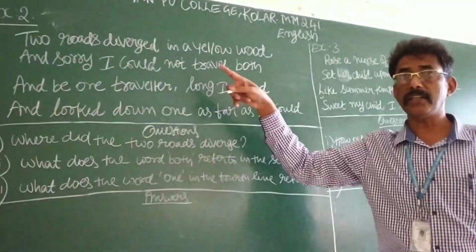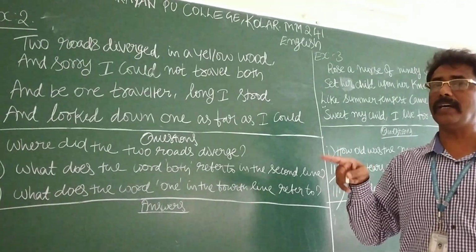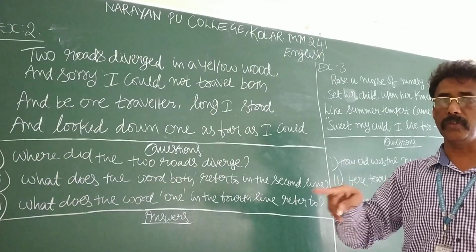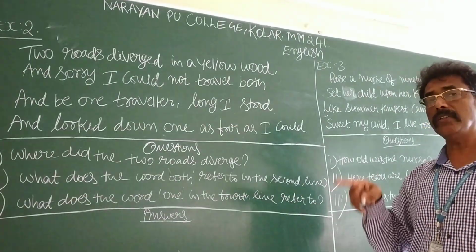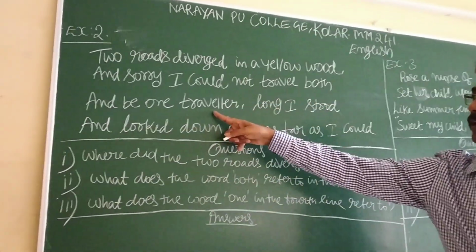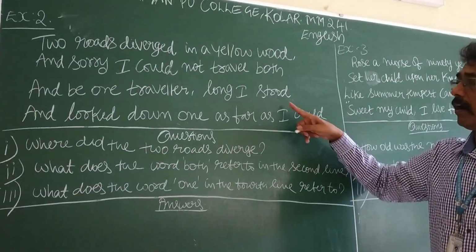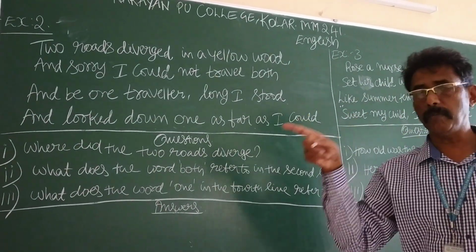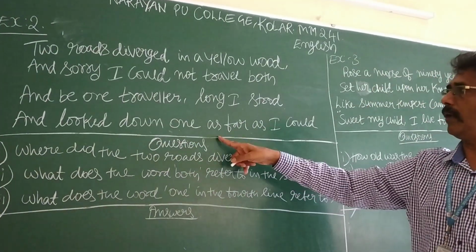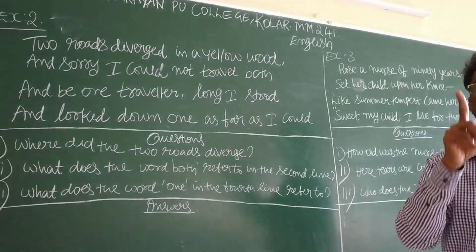And he could not travel on the two roads. Two roads are two ways. He was riding a horse. He felt sorry that he could not use two roads. He decided to travel by using only one road. And be one traveler, as one rider, horse rider, long I stood. He observed both roads, stood long, and looked down one as far as he could. He decided to select one road.